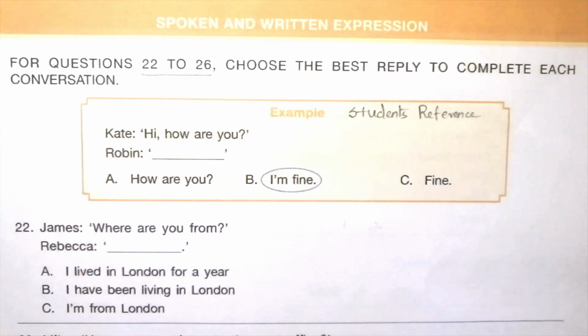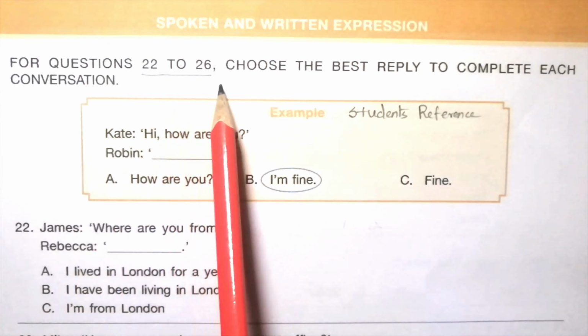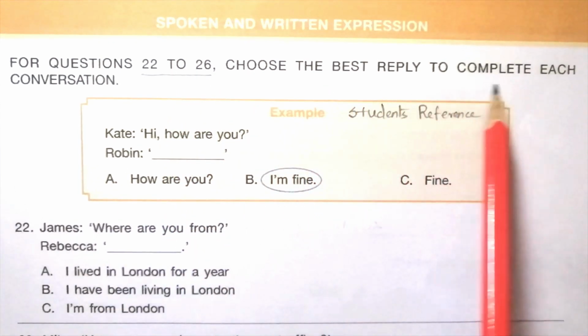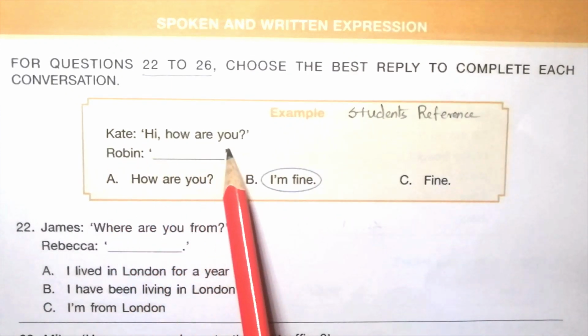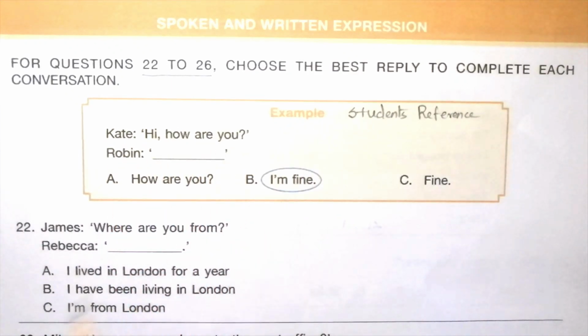Spoken and written expression for questions 22 to 26. Choose the best reply to complete each conversation. Example, Kate: Hi, how are you? Robin: I'm fine. 22. James: Where are you from? Rebecca: I lived in London for a year. I have been living in London. I'm from London. The answer is C.